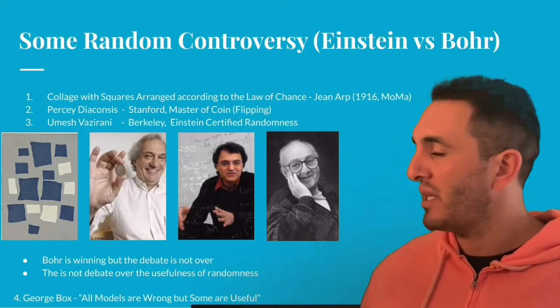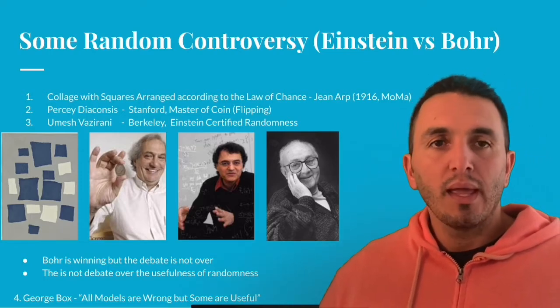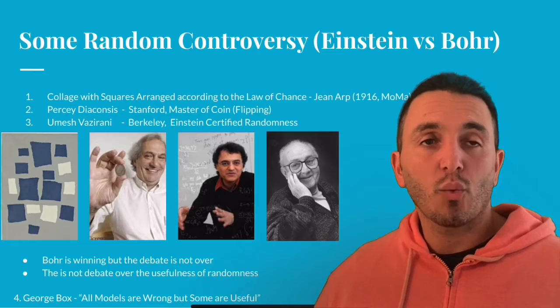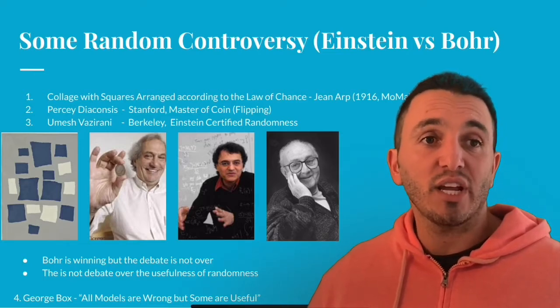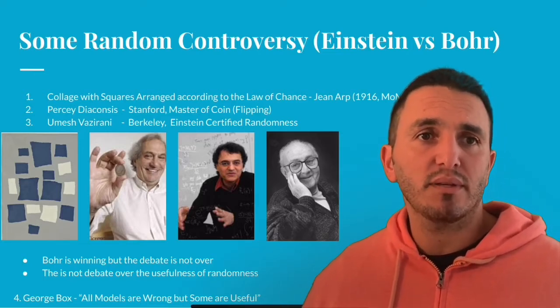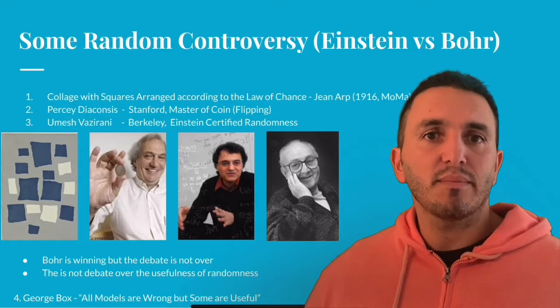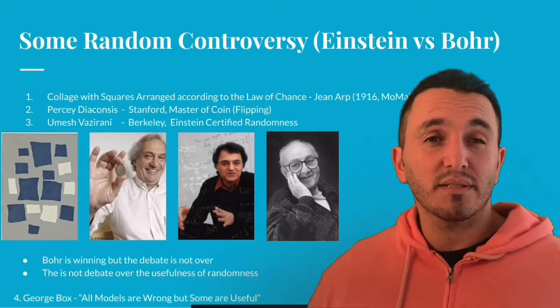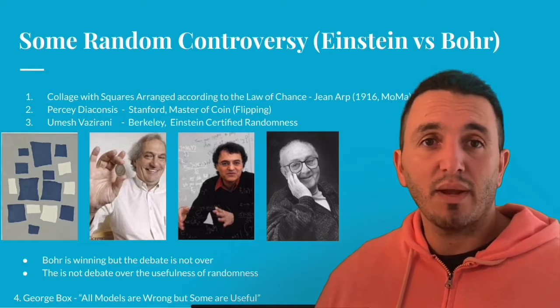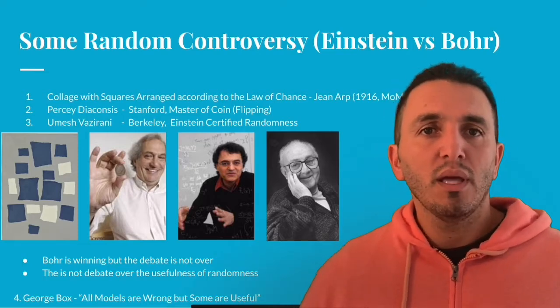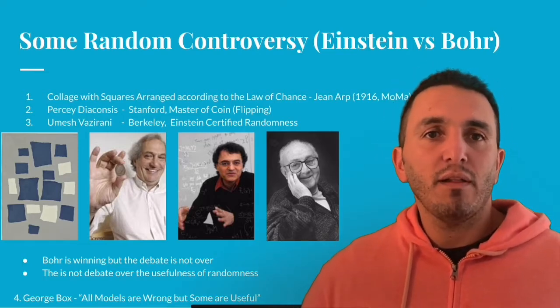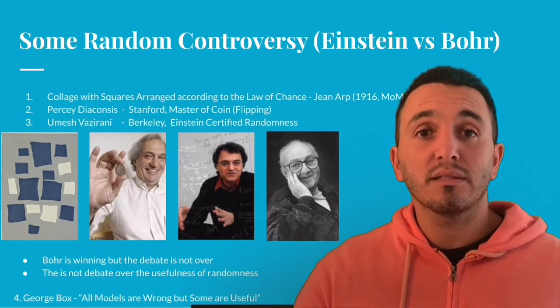So on the left, you'll see a collage called Squares Arranged According to the Laws of Chance. And this was a big statement, right? At the time, it said something important, right? This concept of randomness. The idea is that this collage was made with no purpose, no aim. The squares fell where they may, and chance controlled them.